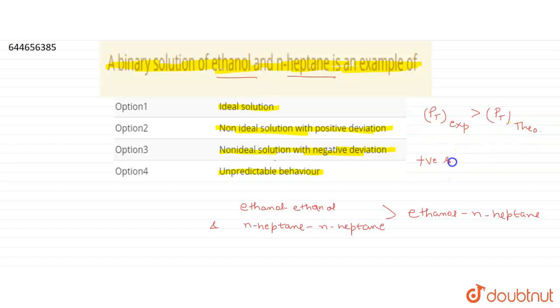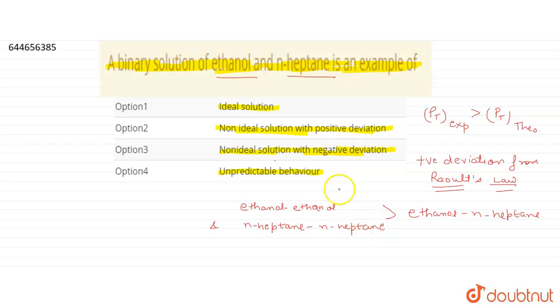So this binary solution of ethanol and N-heptane shows positive deviation from Raoult's law, or we can say positive deviation from ideality. Okay, so this binary solution of ethanol and N-heptane is an example of non-ideal solution with positive deviation from Raoult's law. And also for this solution, delta V mixture, that is change in volume of the mixture, is positive.